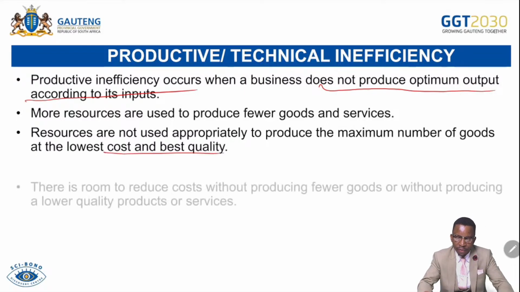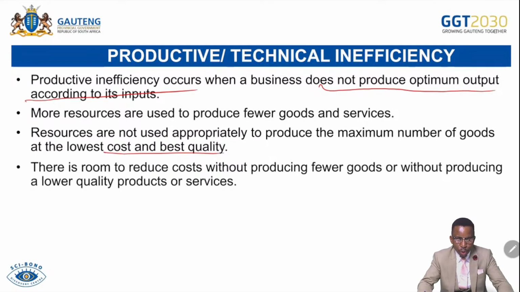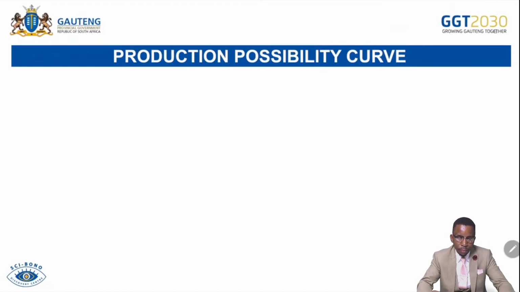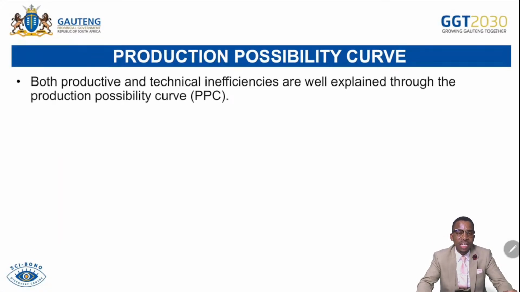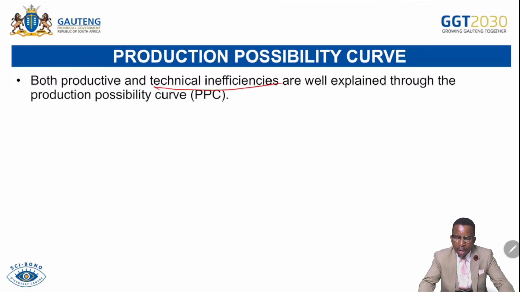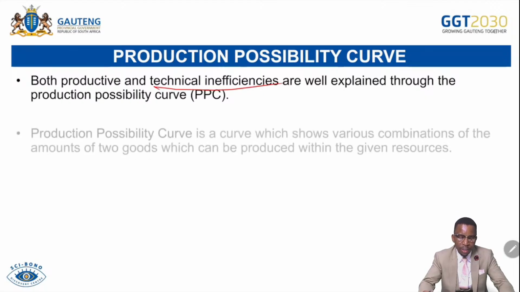That is productive inefficiency. There is room to reduce costs without producing fewer goods or without lowering the quality of goods and services. This is indicated on what we call the PPC, whereby the firm can increase the output of a particular product between product A and B without compromising another product. The production possibility curve is used to indicate inefficiencies. Both productive and technical inefficiencies are well explained through the PPC.